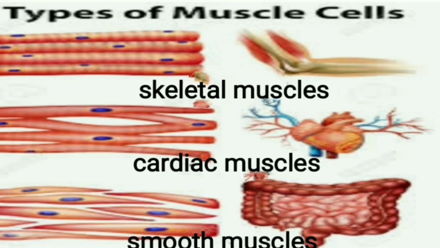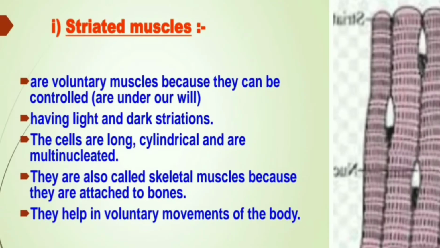The skeletal muscles, or striated muscles, are voluntary muscles, meaning they work according to our will. They have a very special feature of showing light and dark bands, or striations.